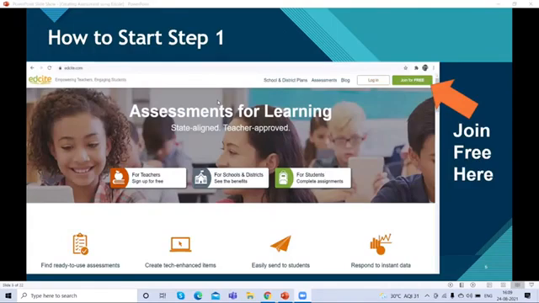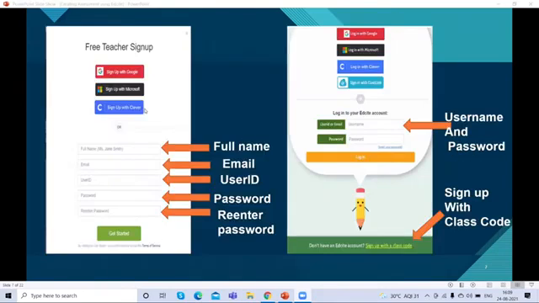How to start with this platform? If you are new, you have to search on any search engine, edsite.com. You will get this window, and here you can click this button. You will get this pop-up window. This one window is for teacher, and this one is for student.